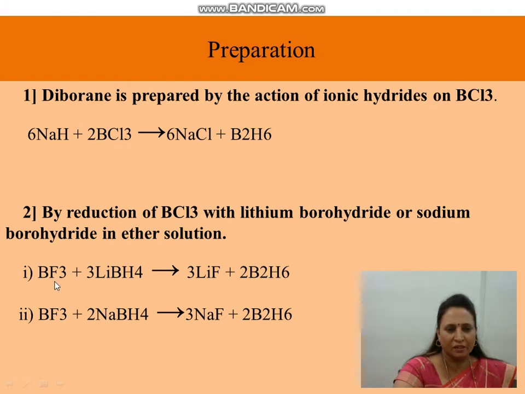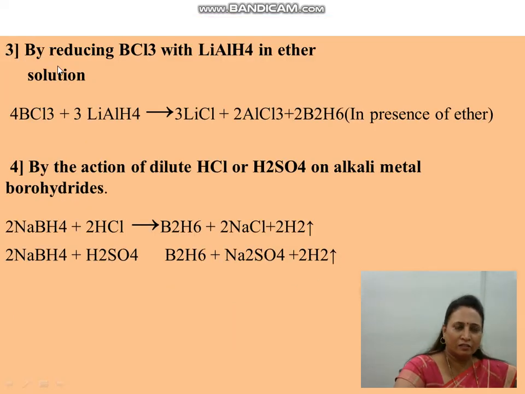BF3 is allowed to react with lithium borohydride or sodium borohydride, and diborane is formed; on the arrow there should be ether, in presence of which this reaction takes place. Third, by reducing BCl3 with lithium aluminum hydride. BCl3 is allowed to react with LiAlH4 in ether solution, and diborane is formed.